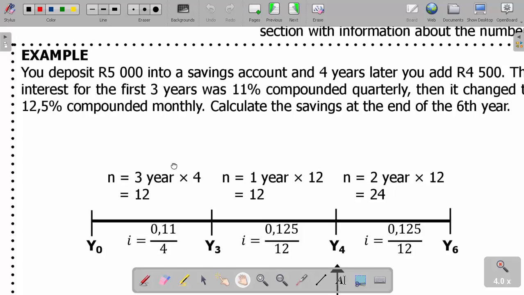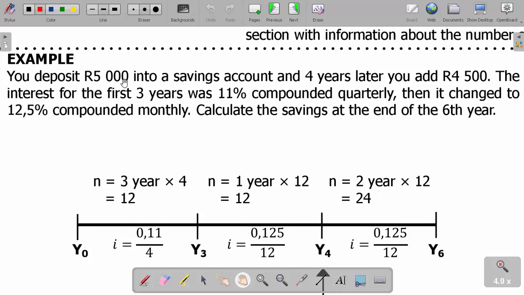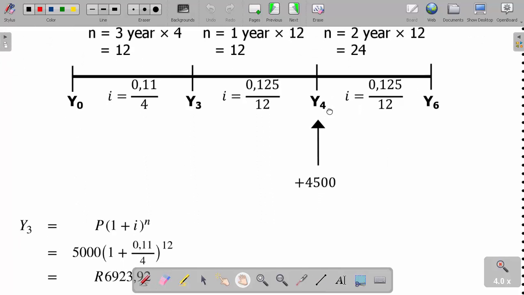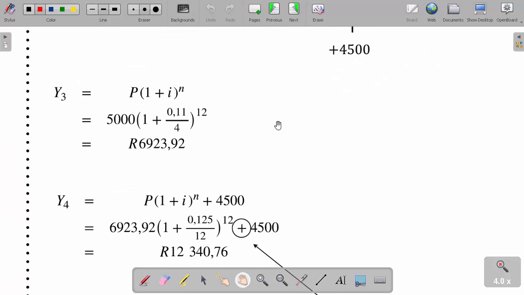Once again, you deposit 5,000 into a savings account, and 4 years later you add 4,500. The interest for the first 3 years was 11% compounded quarterly. Then it changed to 12.25% compounded monthly. Calculate the savings at the end of the 6th year. Pay attention here. At the end of the first 3 years, I'm going to have P into 1 plus i to the power n. That means the 5,000 initially into 1 plus 0.11 divided by 4, to the power 12.